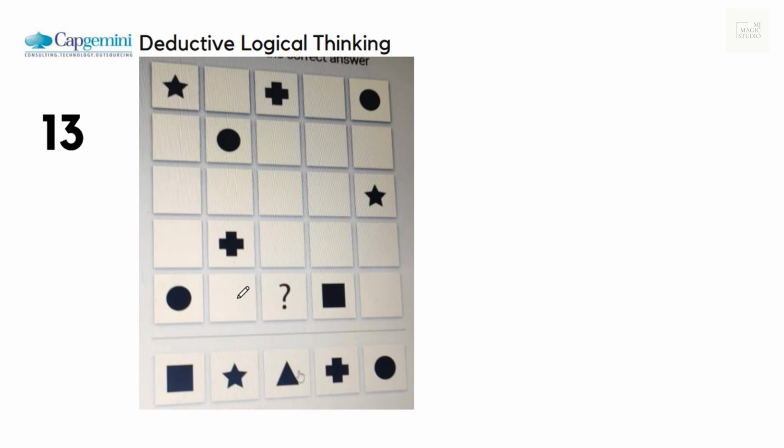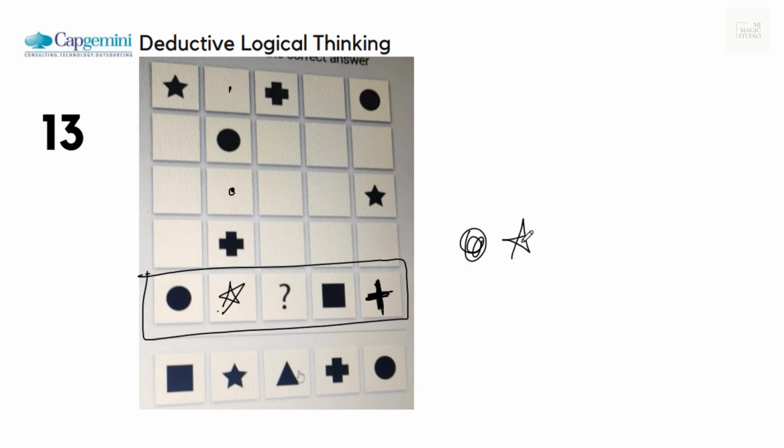Circle, circle, plus sign cannot be here. So star cannot be here, plus sign cannot be here. In the first row from the end, plus sign should be here. Now again, circle, circle gone. Star cannot be here in the second column. There should be a star. Bingo. So that means in the last row we have a circle, then a star, box, plus sign. The missing one is our triangle. Mark on the triangle, and oops, time's up.